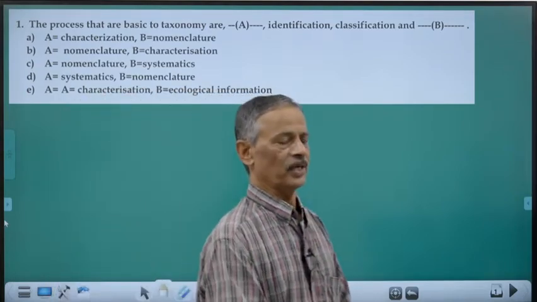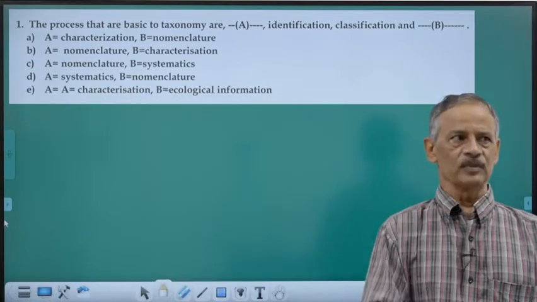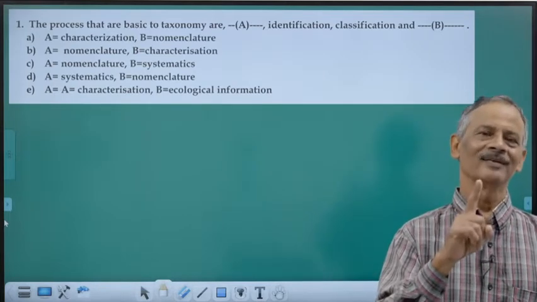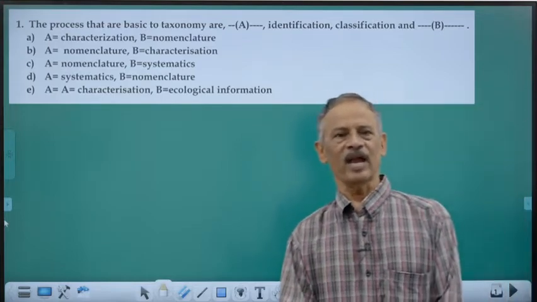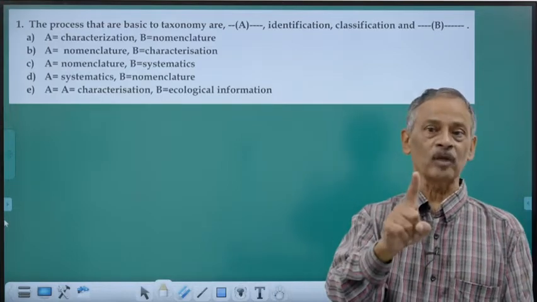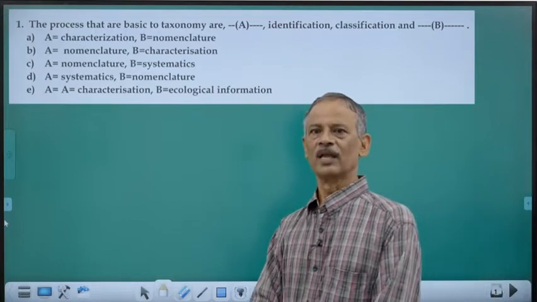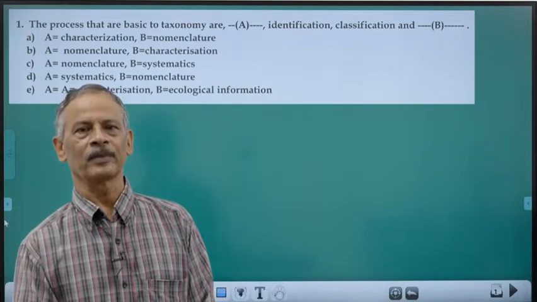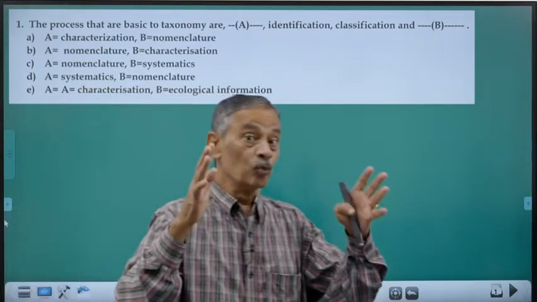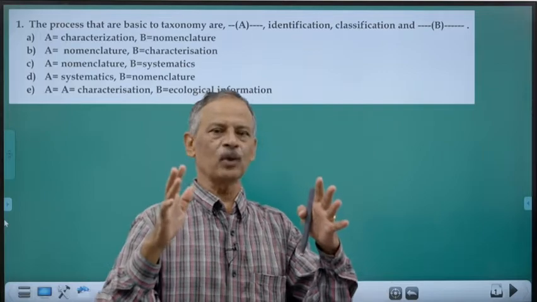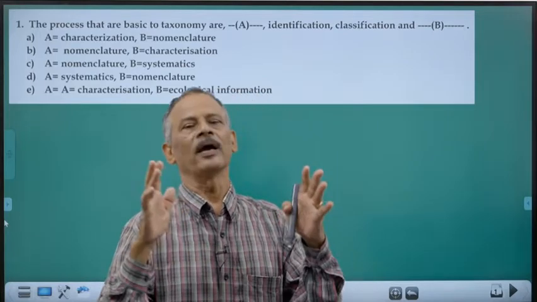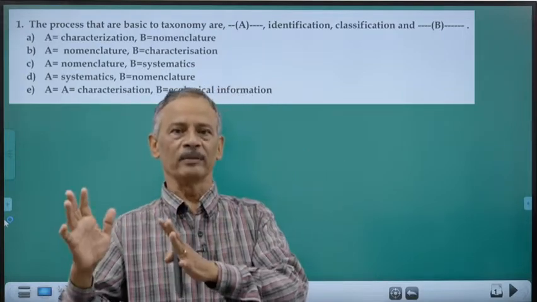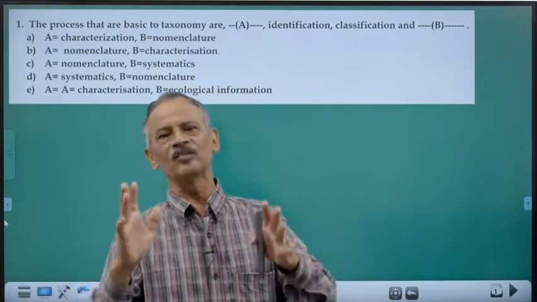In this chapter, we are discussing the basic things which are basic to biology. We know that in biology, we are having taxonomy, the fundamental one, without which study of biology is not possible. We have to group organisms based upon their similarities and differences. And how are we grouping? What is the science behind this grouping?